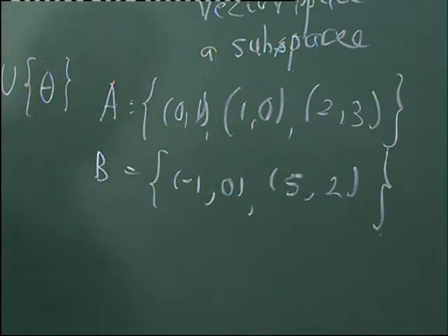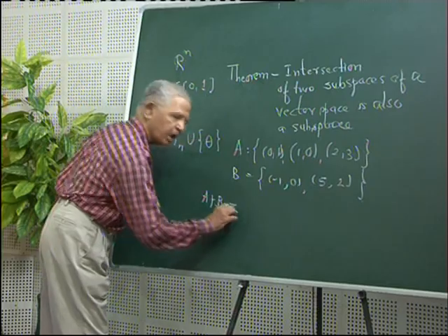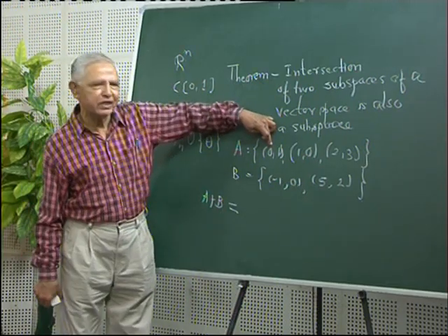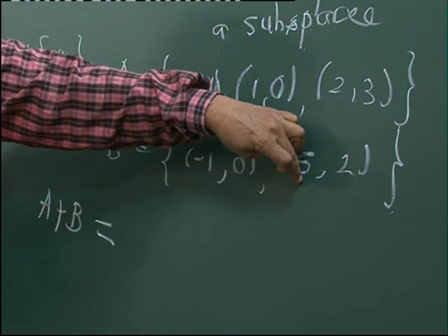Then what is A plus B? First we take this as a vector x and this vector as y.